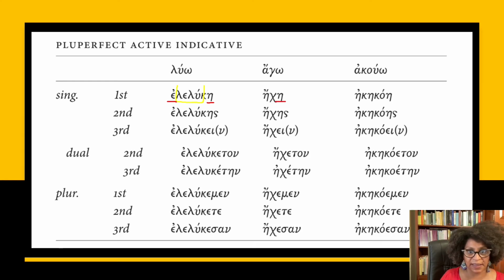E is e. Ake ko a. So we would lengthen the vowel, the augment, and we have our personal endings. Is, e, etc. So this is how you produce the pluperfect active, the past tense of the perfect in Greek.